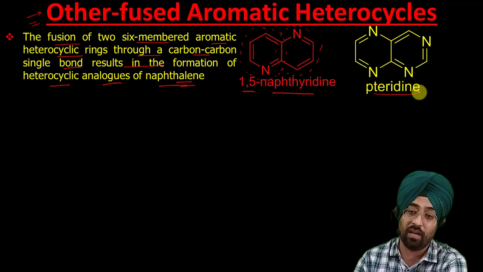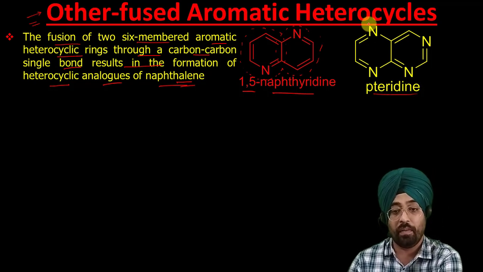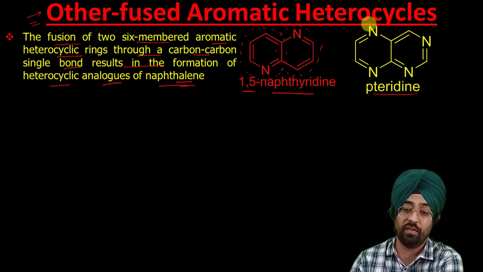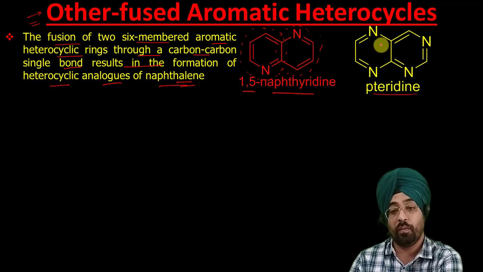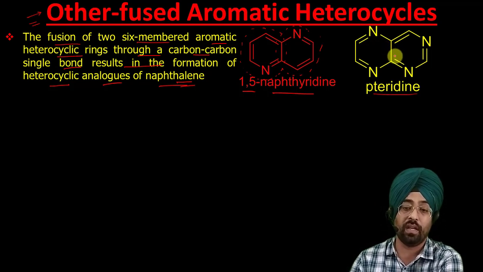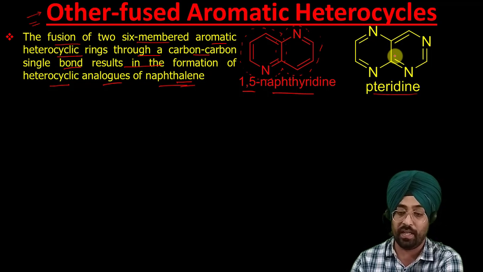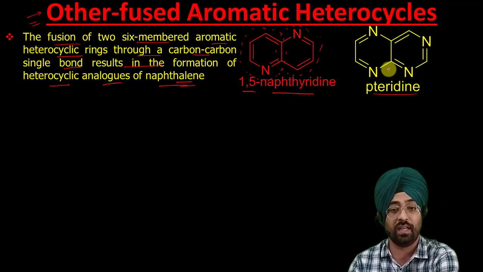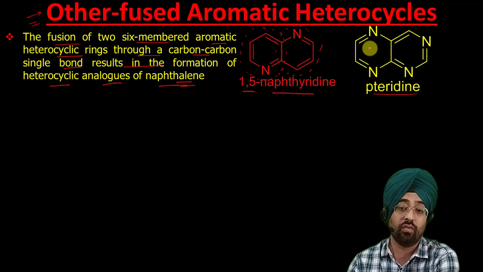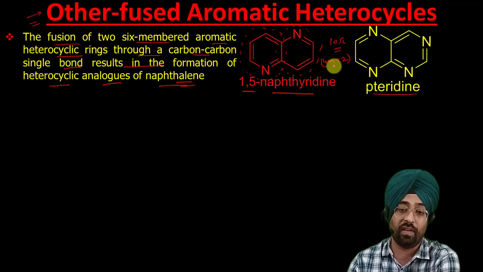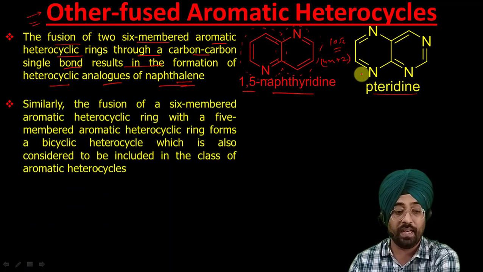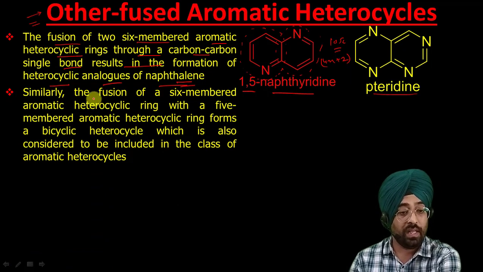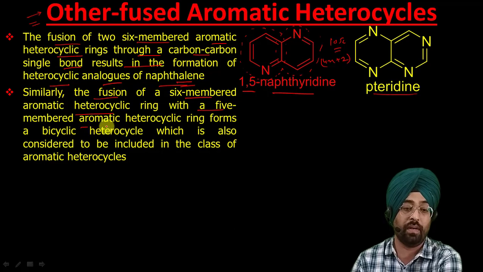Now you can see these are all derivatives of naphthalene, but now it is not benzo fused because we don't have a parent benzene ring. Both the rings are heterocyclic and both are aromatic, as naphthalene is aromatic, so it is a derivative of naphthalene. These contain 10 pi electrons, and they are planar. So 10 pi means they satisfy the 4n plus 2 rule when n is 2. So pteridine.